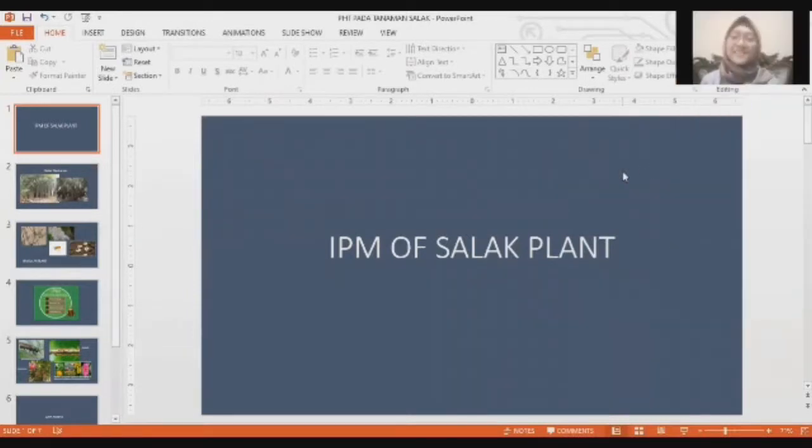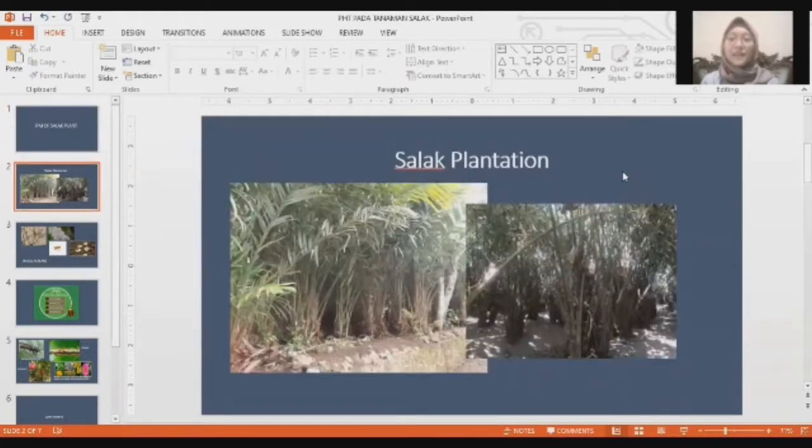Okay, at the first, salak is one of the most popular fruit plants and has a good prospect. Salak plants have a great demand because they contain quite high nutrition. In every 100 gram of fruit contains 77 calories, 20.9 gram carbohydrates, 28 milligram calcium, etc. There are several types of salak that can be found in Indonesia, namely salak Jawa, salak Zalaka, salak Bali, salak Ambonensis, and salak Padang Sidempuan or Salaka Sumatera.